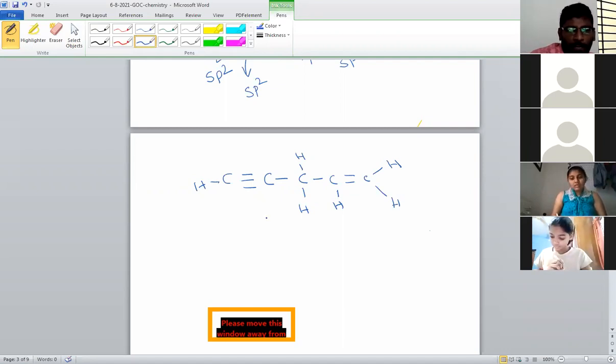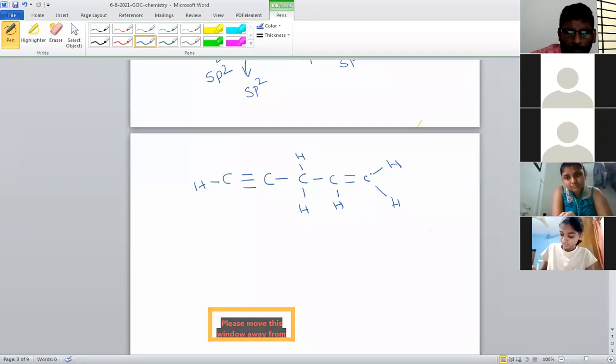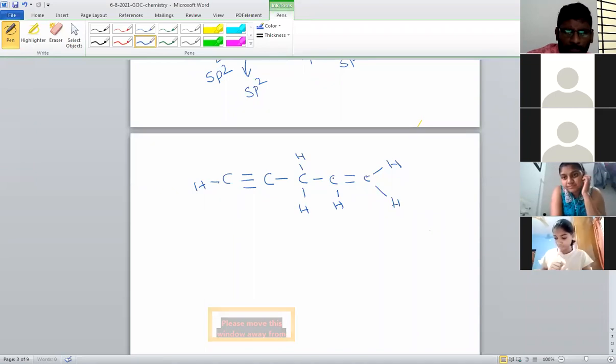So how many carbon atoms are visible? There are 5 carbon atoms. This is the first one, second one, third one, fourth one, fifth one. So on these 5 carbon atoms, each carbon exhibits different hybridization. Hybridization can be the same, also different is possible. It depends on the types of bonds present.